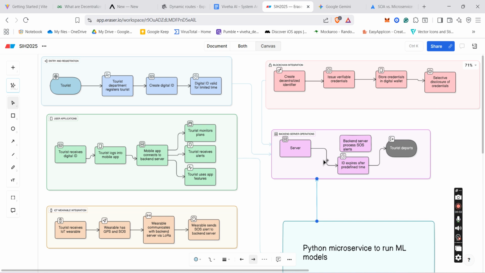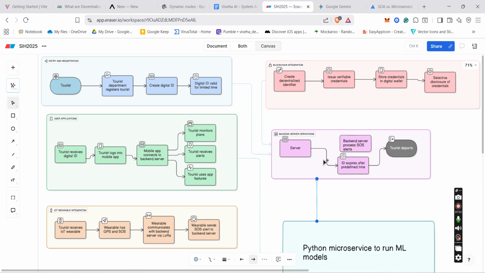will timely monitor using the different models that will be deployed on this Python microservice, which is on Flask, to generate any anomaly or alert depending on the inactivity of the tourist over a long time, using their live locations, their GPS coordinates, their stay at a specific location, or any inactivity for a long time.